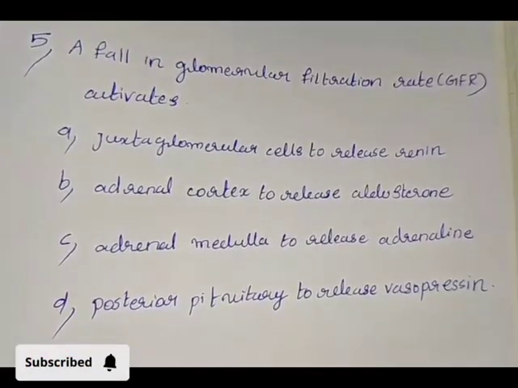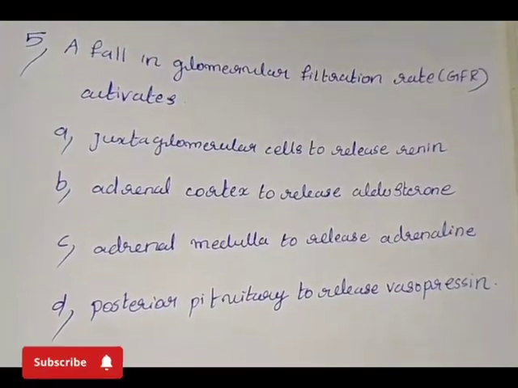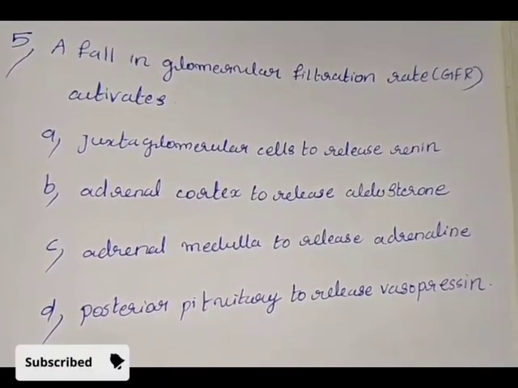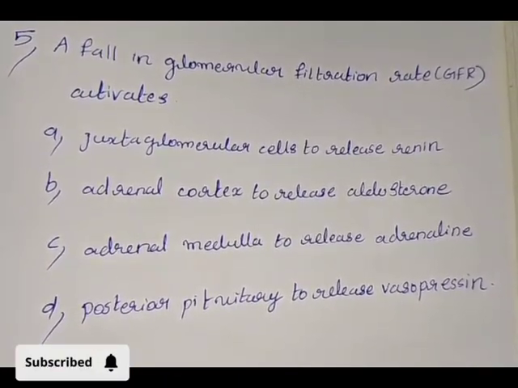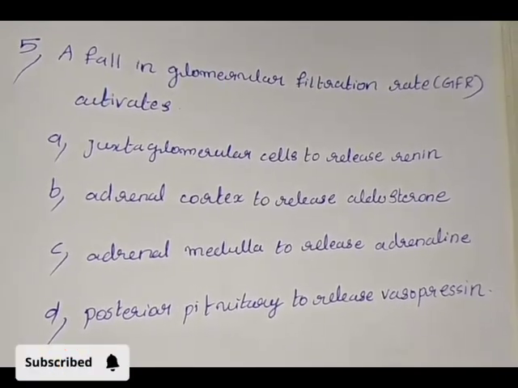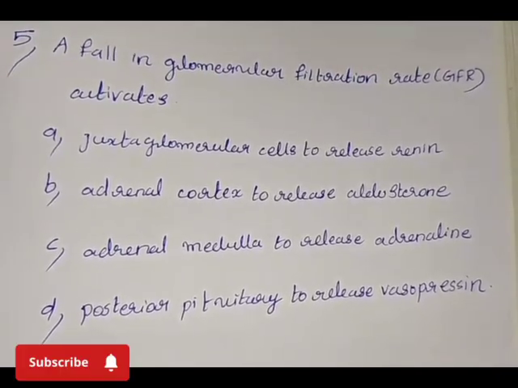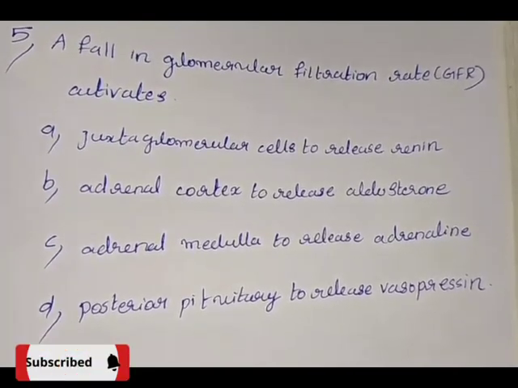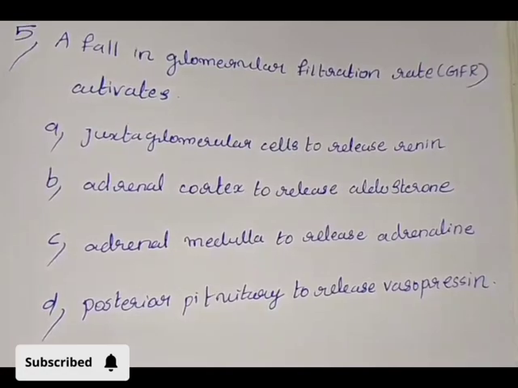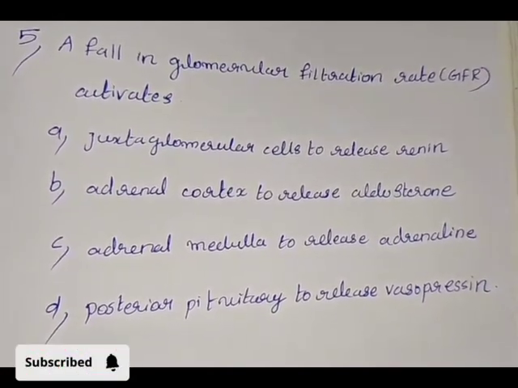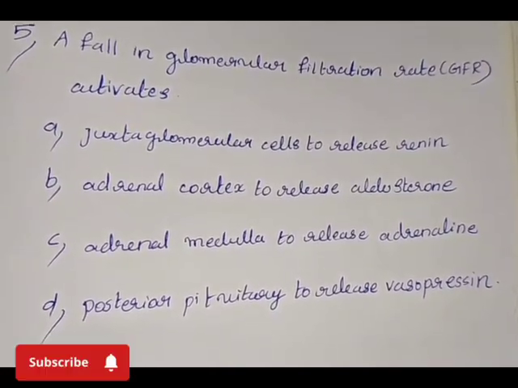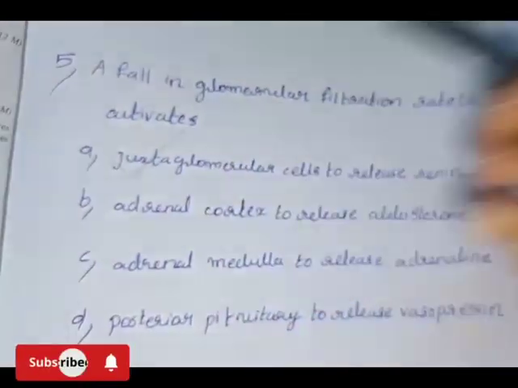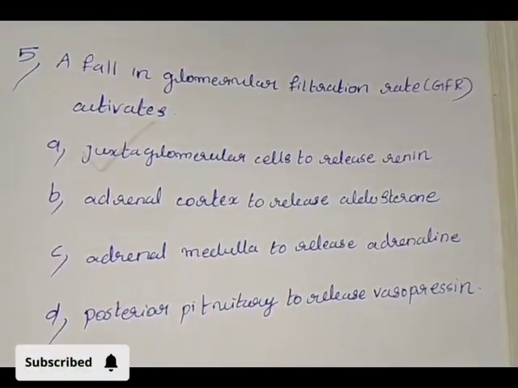A fall in glomerular filtration rate (GFR) activates option A. Juxtaglomerular cells to release renin, B. Adrenal cortex to release aldosterone, C. Adrenal medulla to release adrenaline, D. Posterior pituitary to release vasopressin. Answer: option A, Juxtaglomerular cells to release renin.